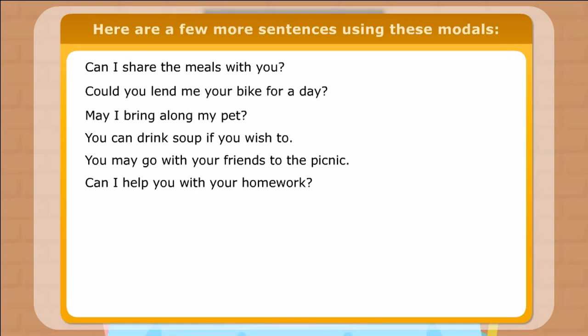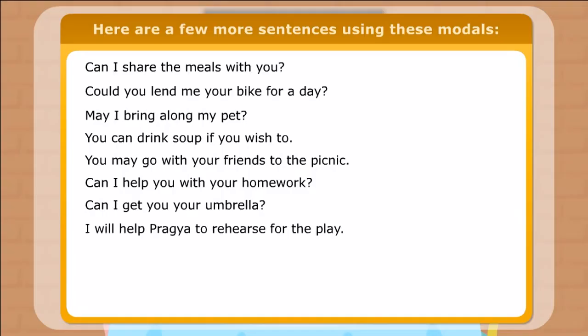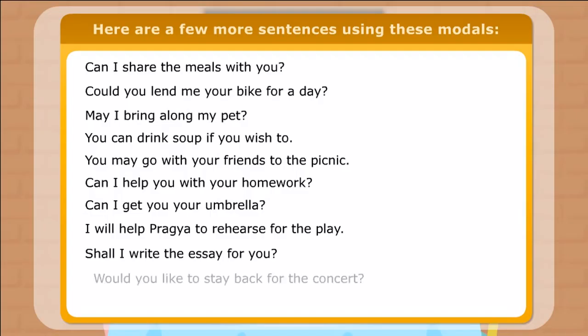Can I help you with your homework? Can I get you your umbrella? I will help Pragya to rehearse for the play. Shall I write the essay for you? Would you like to stay back for the concert?